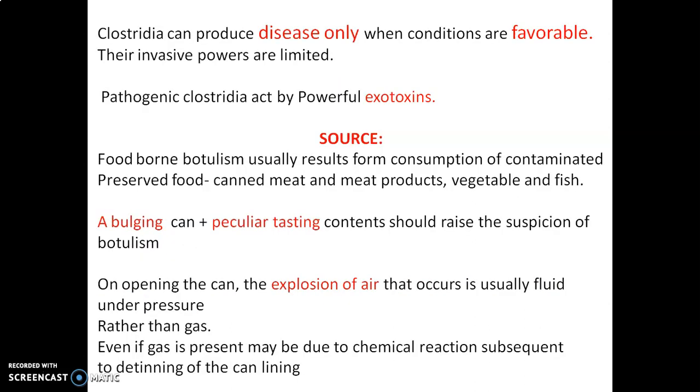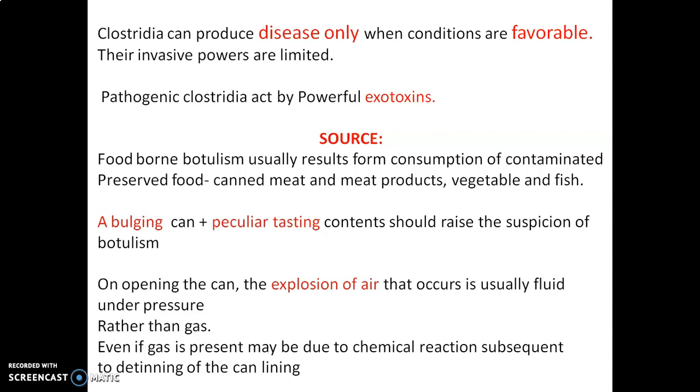This Clostridium can produce disease only when conditions are favorable, so their invasive powers are very much limited. The pathogenic Clostridium acts by releasing exotoxins. These exotoxins have pathological responses. Let us see about the sources.